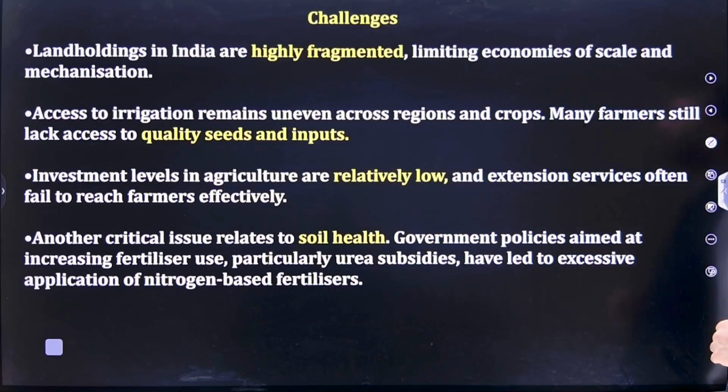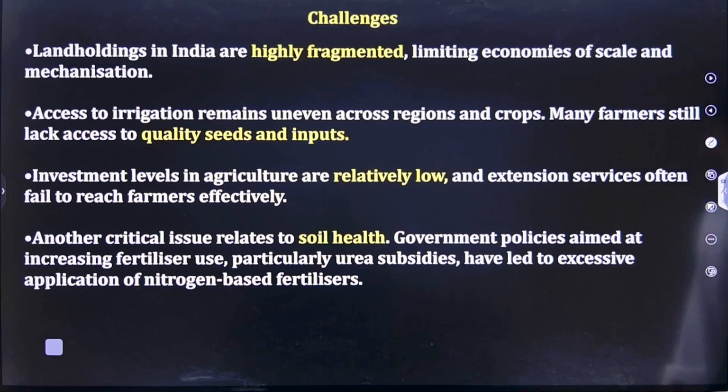Investment levels in agriculture are relatively low, and even in research, the investment is extremely low when we talk about agriculture. Investment levels in agriculture are relatively low, and extension services often fail to reach farmers. Another critical issue related to agriculture is soil health.